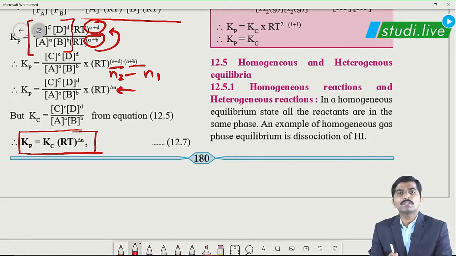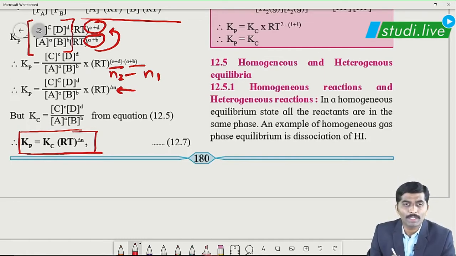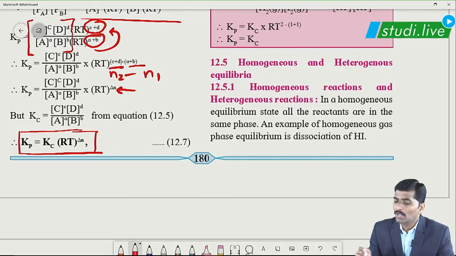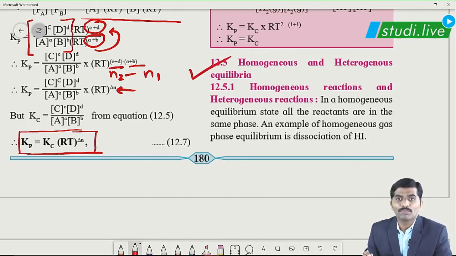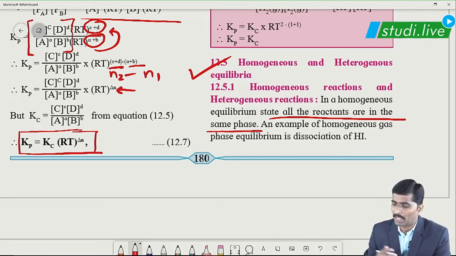After this expression, there are two different types of equilibria for our context, that is homogeneous and heterogeneous equilibria. For homogeneous equilibrium, what is the condition? That all the reactants are in the same phase. This is a homogeneous reaction, and the equilibrium for this particular reaction will be known as homogeneous equilibria.